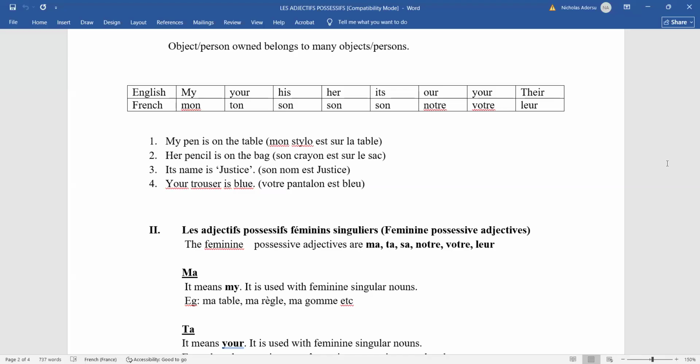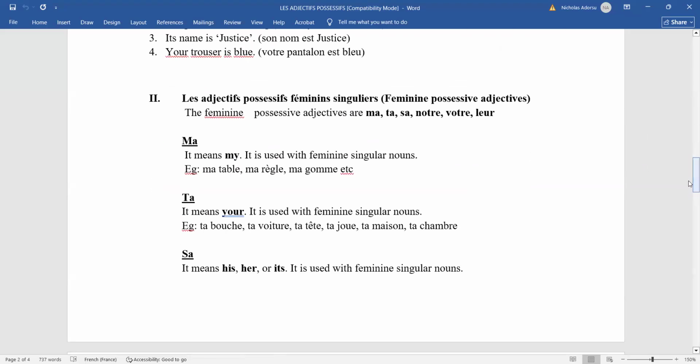Good. Okay. So I've already told you that mon, ton, son can be used for a group of feminine singular nouns. So it should tell you that ma, ta, and sa will also be used for feminine singular nouns, but which group of feminine singular nouns? I've talked about it already. Can someone tell me? Which group of feminine singular nouns can we use ma, ta, sa for?